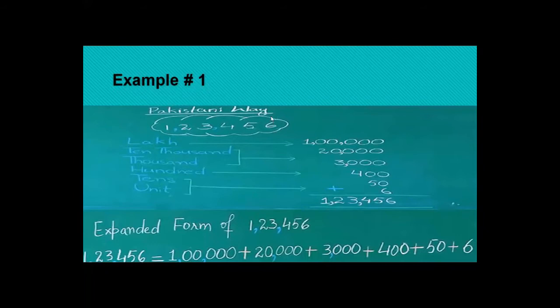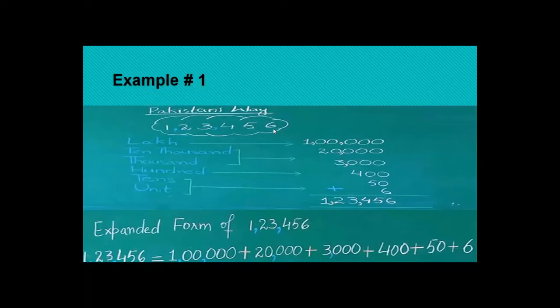Okay, so units, tens, hundreds, thousands, 10,000 and lakhs. These are 6-digit numbers. Your 6 digits come up to lakhs. So here you see the place value of 6 is units. So units stands for 6 because there is no other digit after 6, and in units there is no zero place.